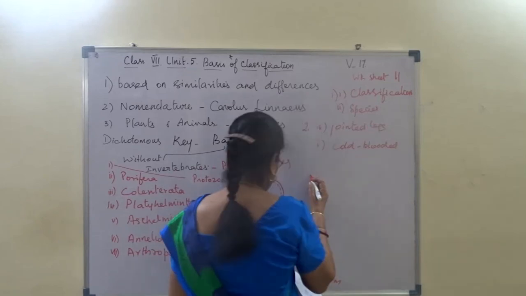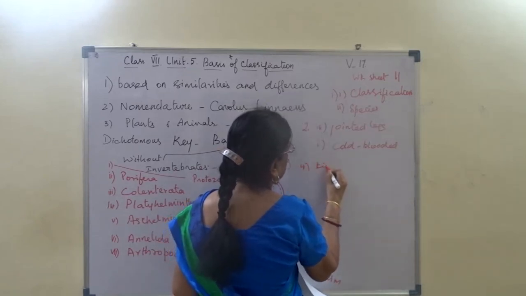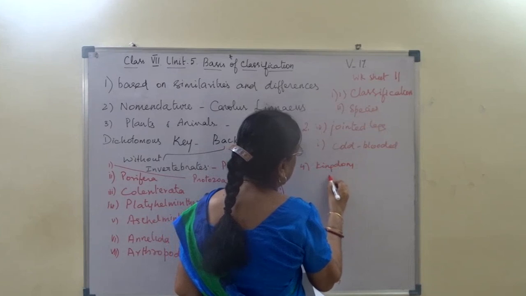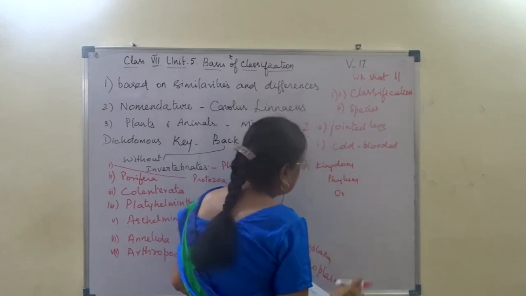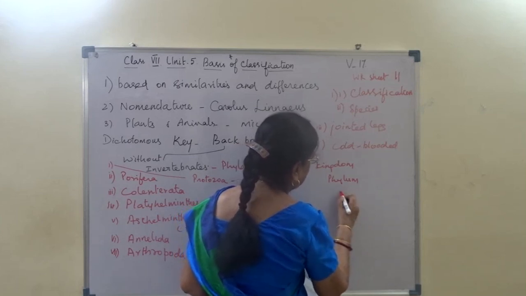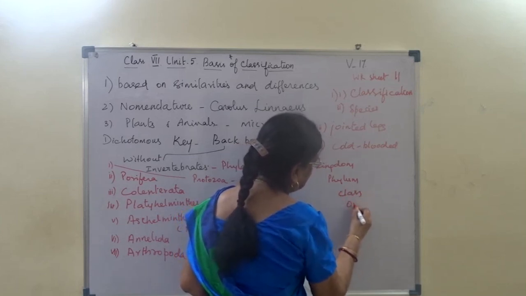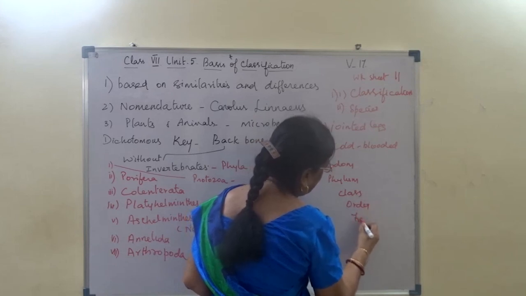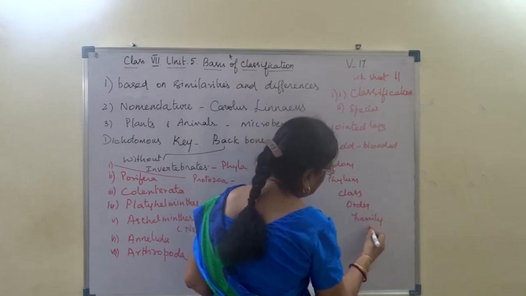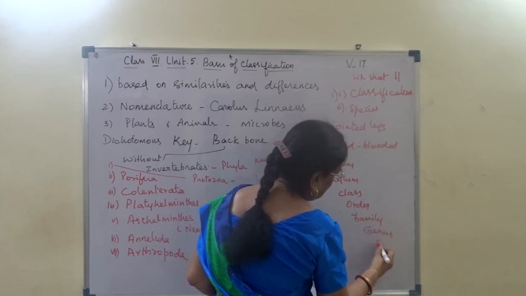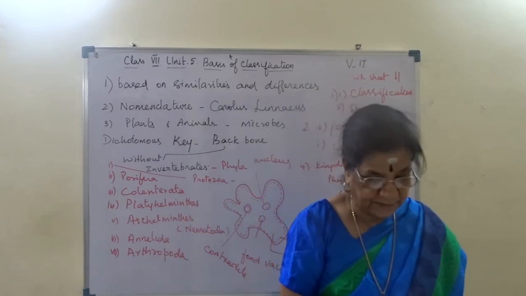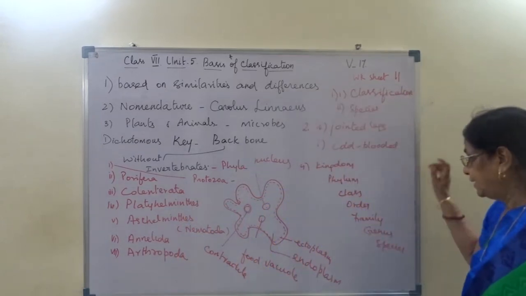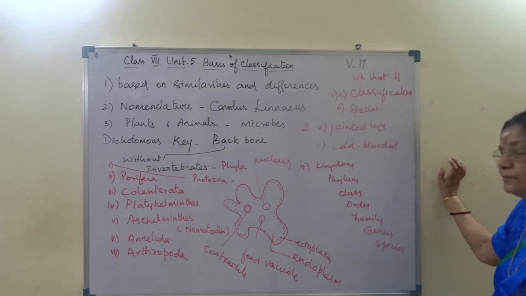Question 4. Kingdom, phylum, class, order, family, genus, and species. So the hierarchy of Linnaean classification is kingdom, phylum, class, order, family, genus, and species.